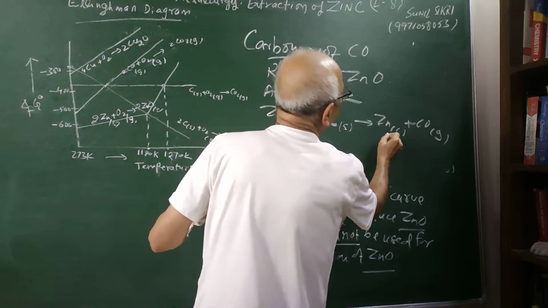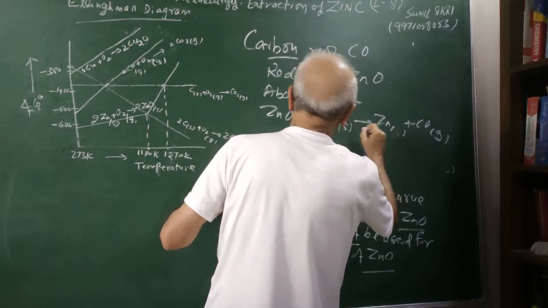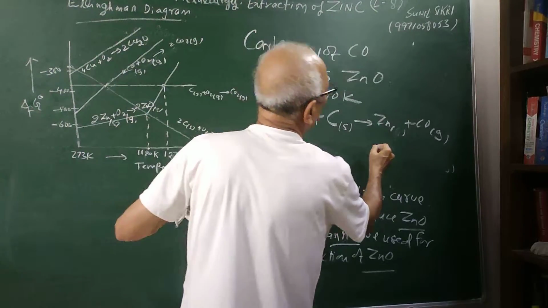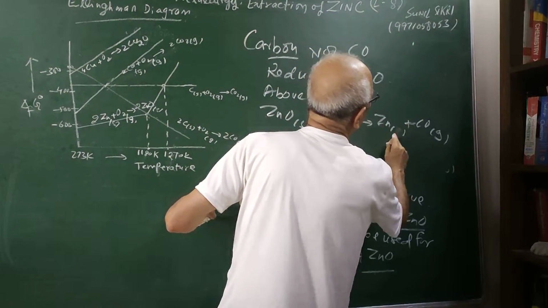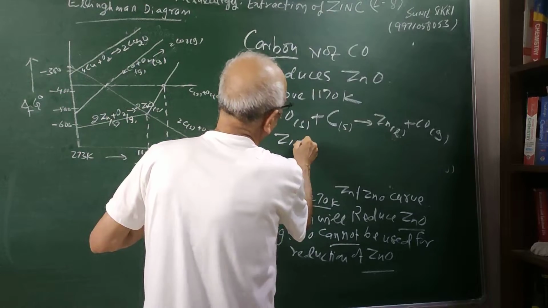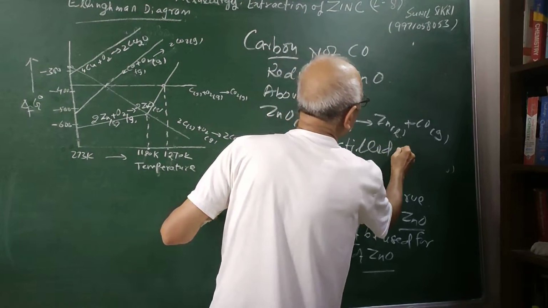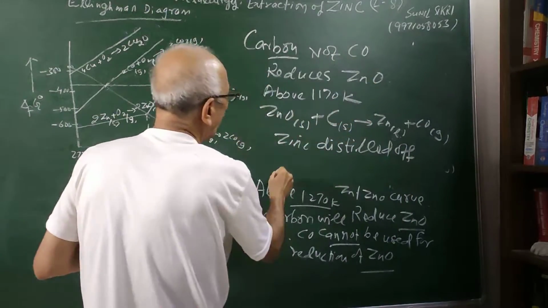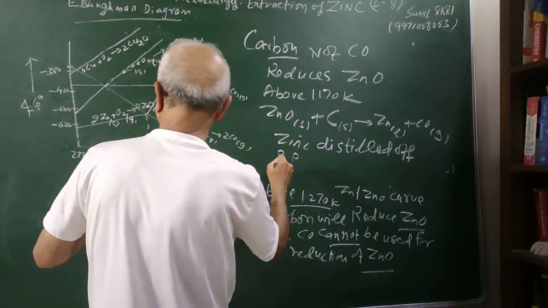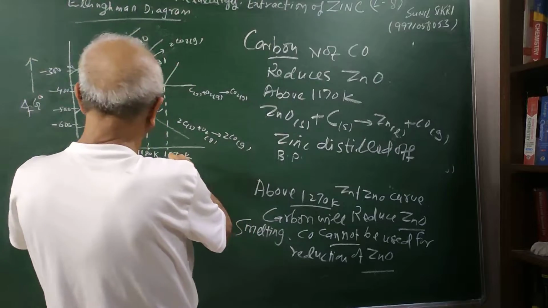So here you are getting zinc, and moreover, because this is above the boiling point of the zinc, the zinc is distilled off.